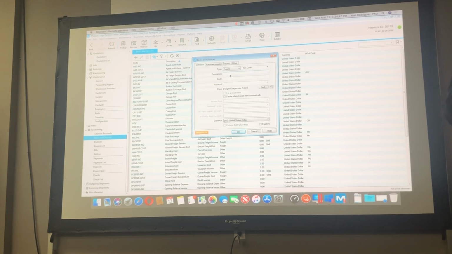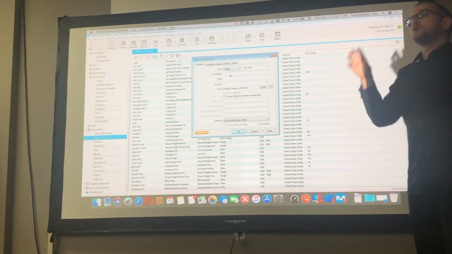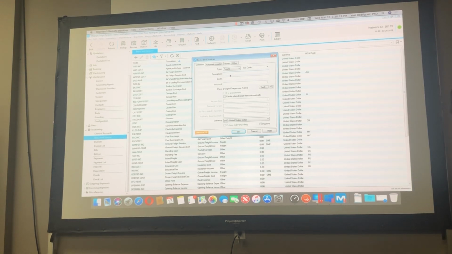We are talking about, for example, bunker surcharge, security surcharge, terminal handling. Sometimes the handling you charge depends on the type of the container. Sometimes you also charge for fumigation of the containers. You have to fumigate the container, and you charge differently depending on the container type. So if that is the case, you have to add that charge in Magaya as other freight.